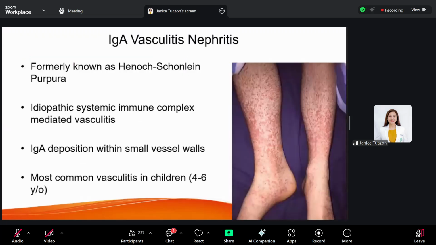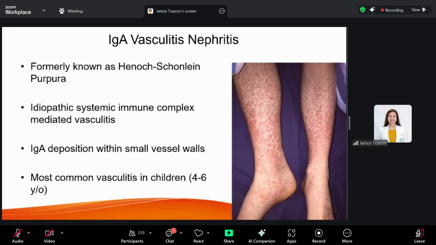Another multisystemic disease that may present with hematuria would be IgA vasculitis nephritis, formerly known as Henoch-Schönlein purpura. It is an immune complex mediated vasculitis associated with IgA deposition within small vessel walls.